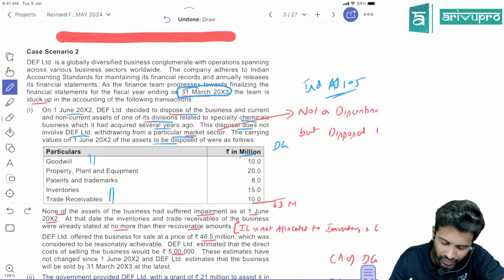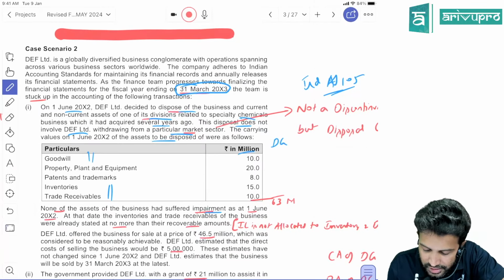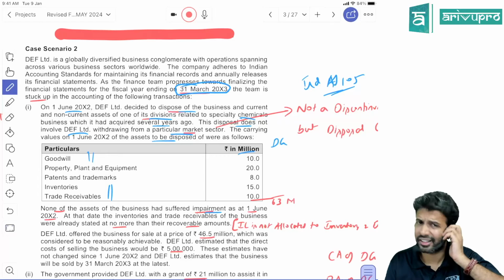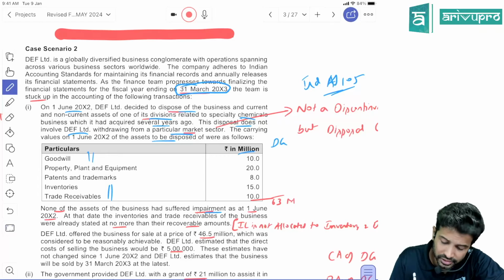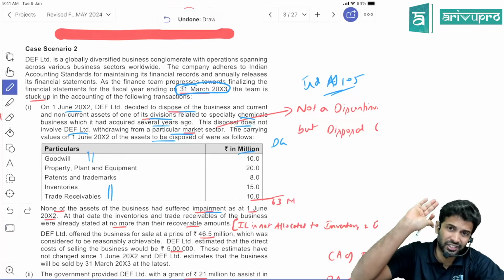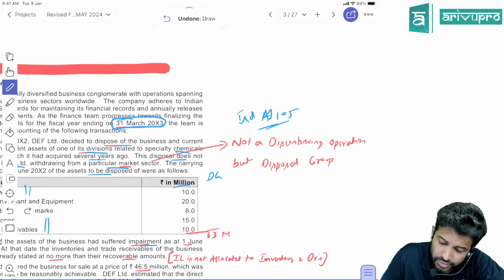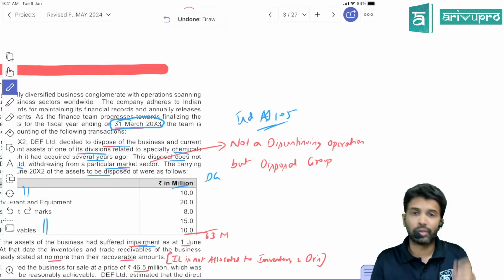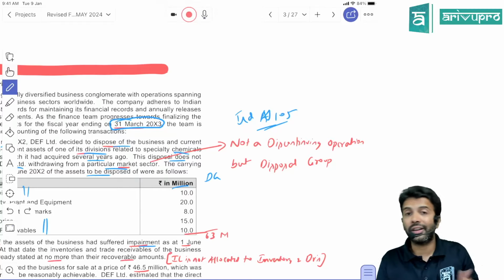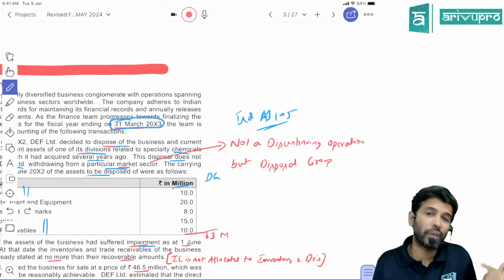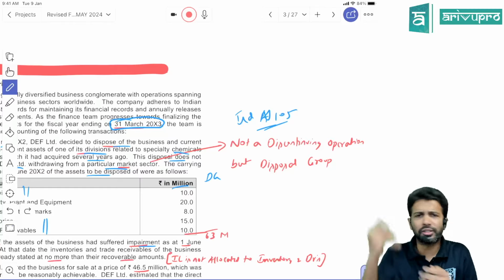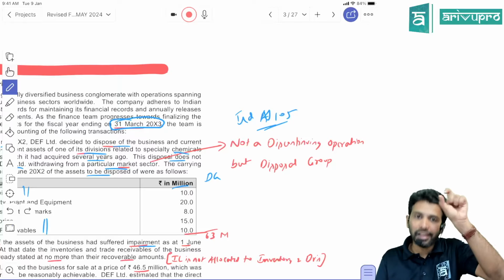None of the assets of the business has suffered impairment as on 1st June. They're telling us there is no impairment on 1st June. Okay, great, that is as per them. We have to test the impairment. This is impairment as per Ind AS 36. But we know we have a valuation of the disposal group as per Ind AS 105. As per Ind AS 105, disposal group assets should be valued at carrying amount or fair value less cost to sell, whichever is lesser, right? So if carrying amount is greater than fair value less cost to sell, then you will get some impairment.